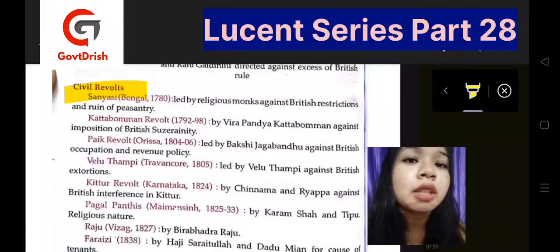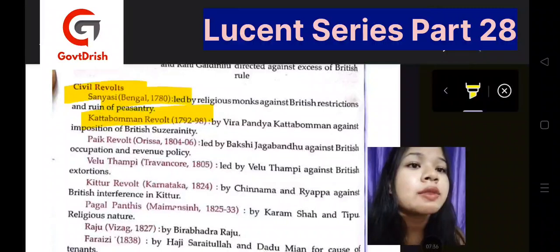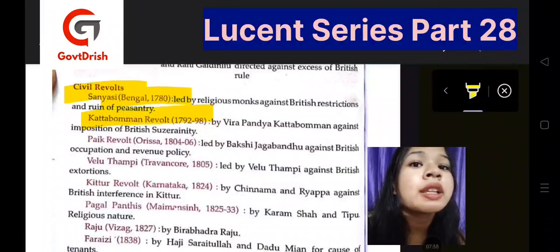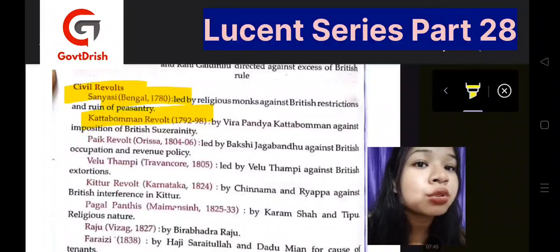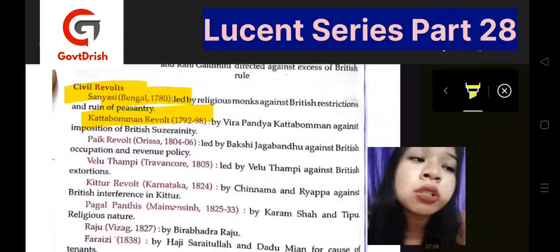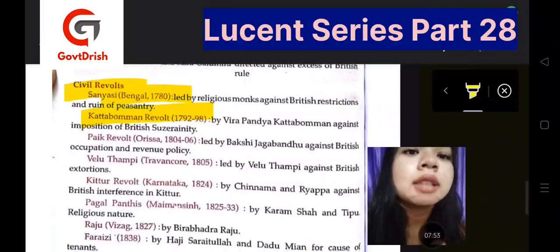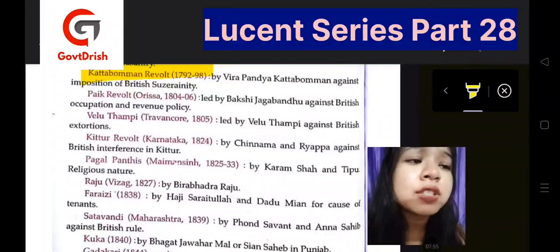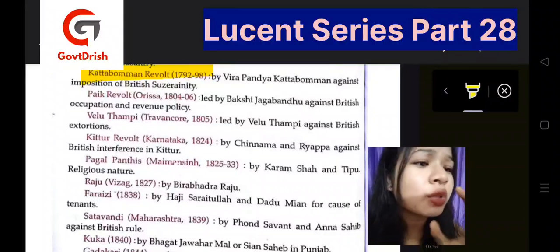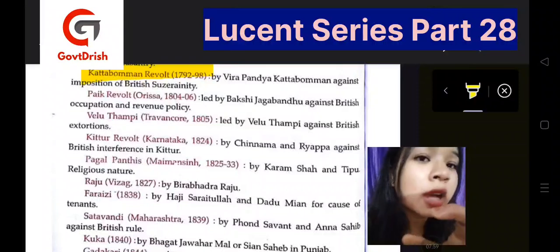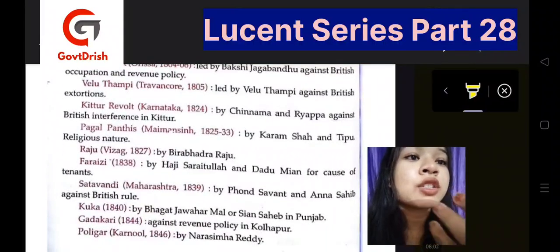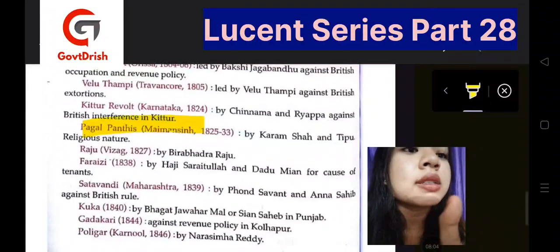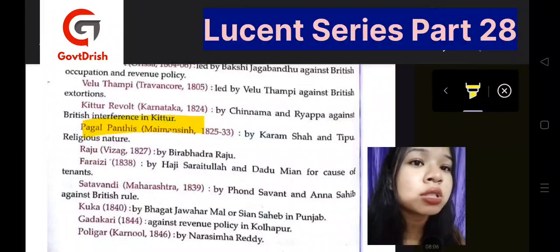Okay, and then the Kattabomman revolt, led by Veerapandiya Kattabomman, against the imposition of British suzerainty. Then we have the Paika revolt. It was led by Bakshi Jagabandhu, against the occupation and revenue policy of the Britishers. Now we have Velu Thampi, who led a revolt against British extortions, how they extorted money out of the farmers. They used to demand money. Then you have the Kittur revolt, led by Chennamma. Then the Pagalpanthis, by Karam Shah and Tipu, of a religious nature.